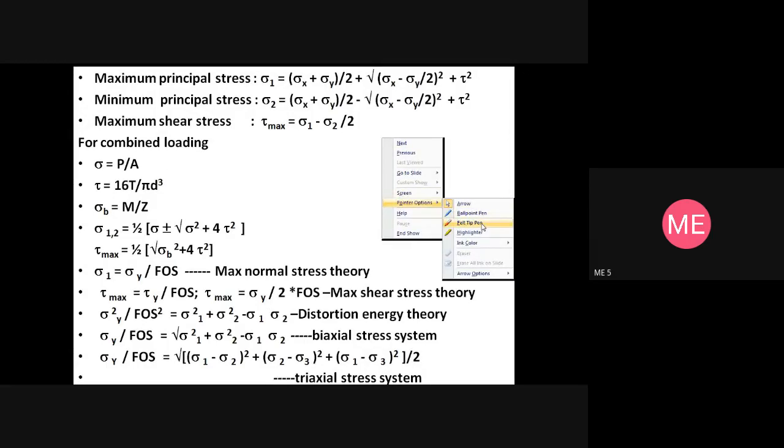So these are the equations that we are going to use further for solving numericals, depending upon the parameters that are asked. This is a complete set of equations that we have been using so far. Before we get into numericals, please note down all these equations. This is a summary of all the equations that we have used so far.